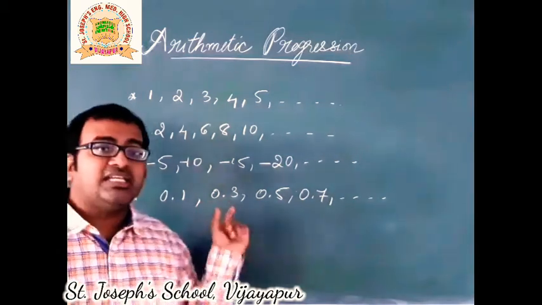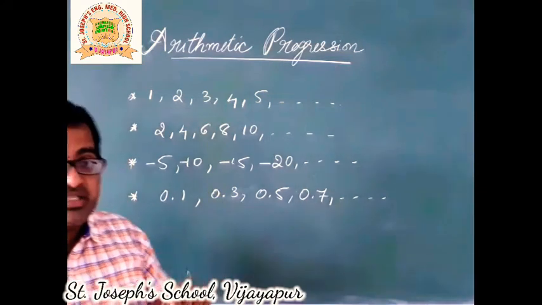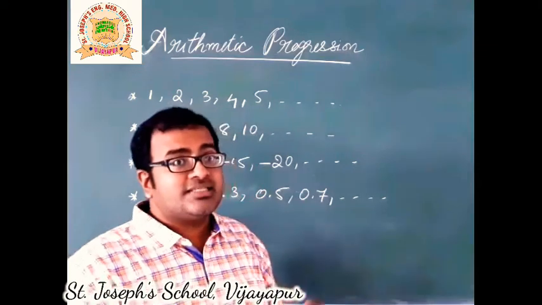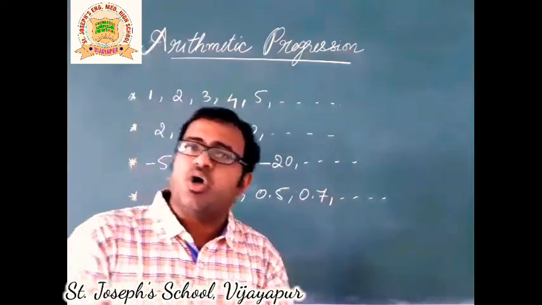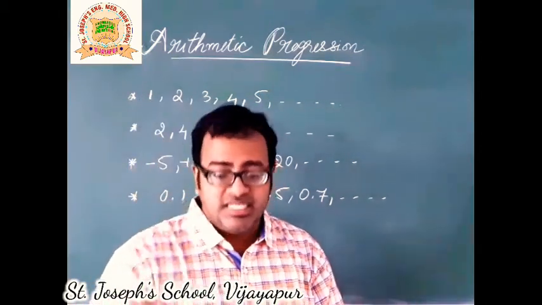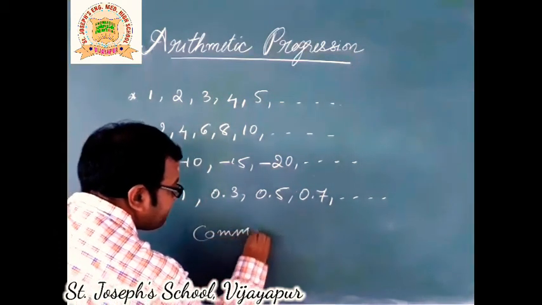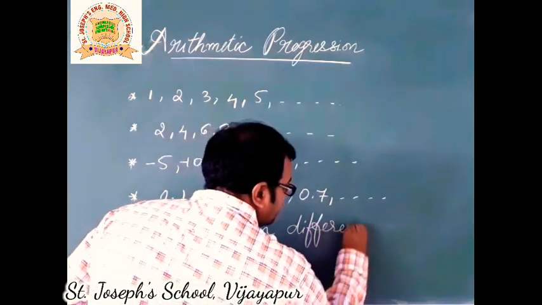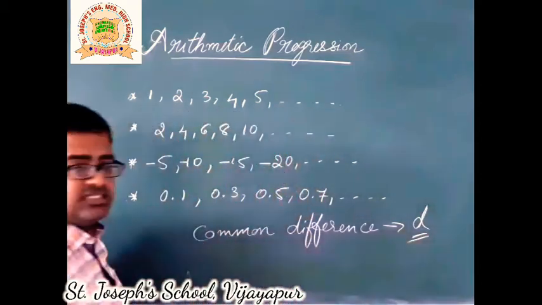Let's come to the last example. 0.1, 0.3, the difference is 0.2. 0.3, 0.5, the difference is 0.2. 0.5, 0.7, the difference is 0.2. Since it's increasing, it's positive and there is a constant difference. We call it the common difference, and it is denoted by the letter D.